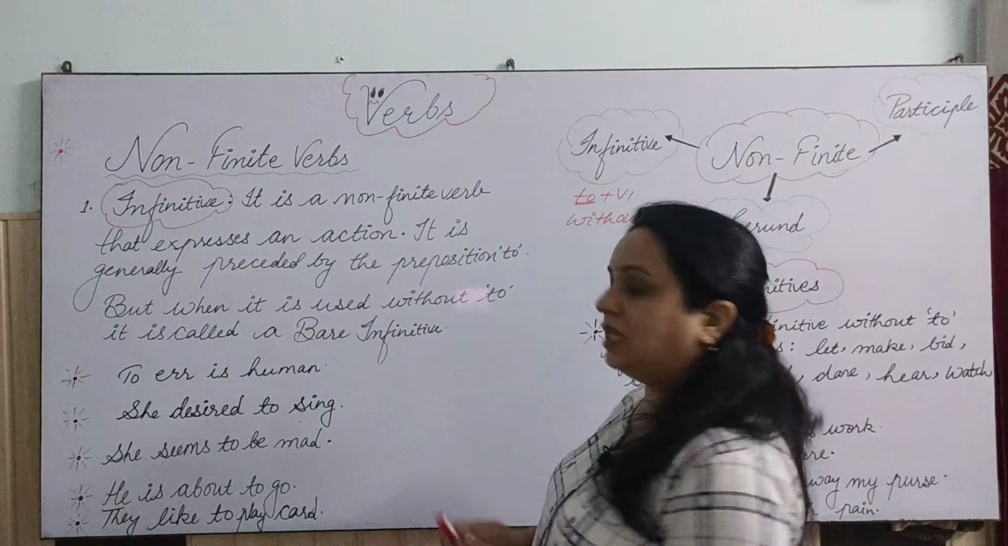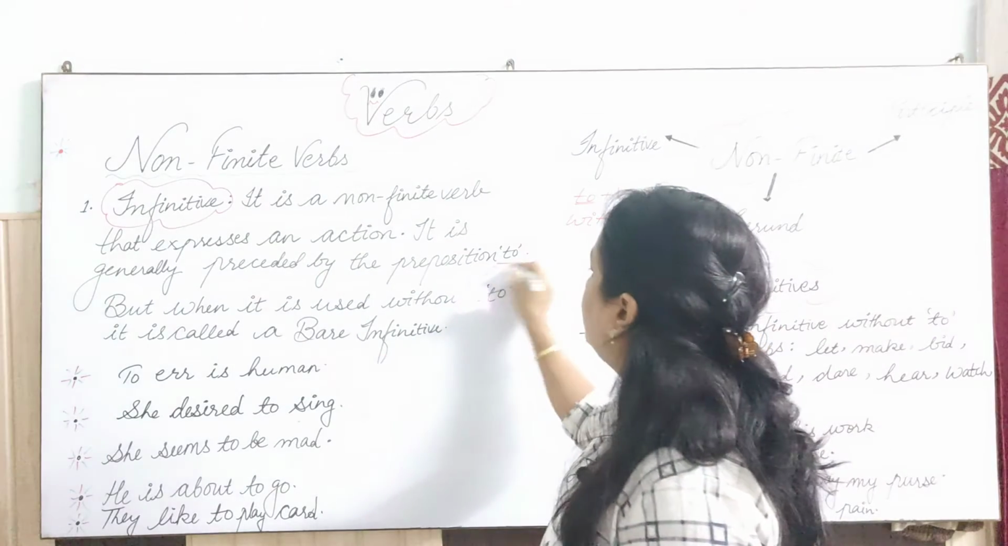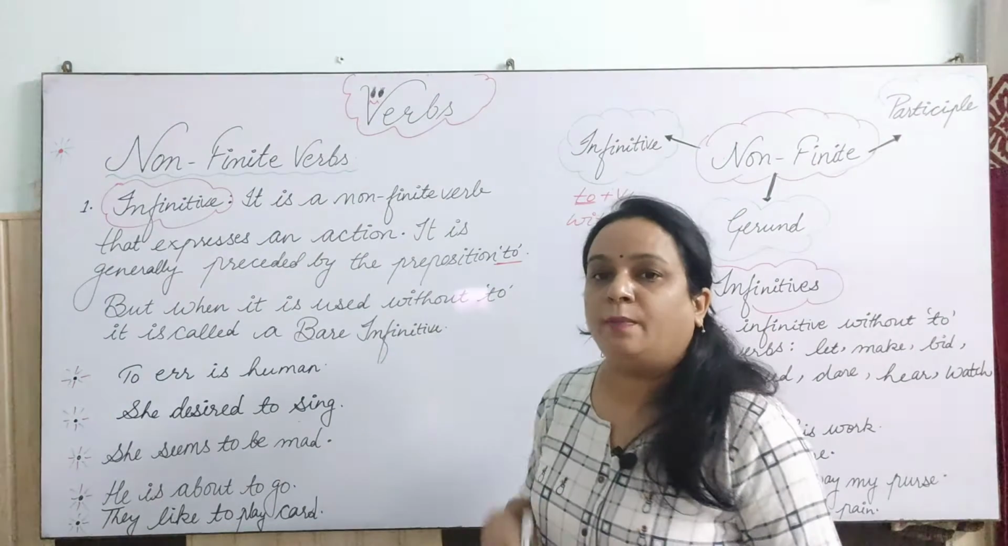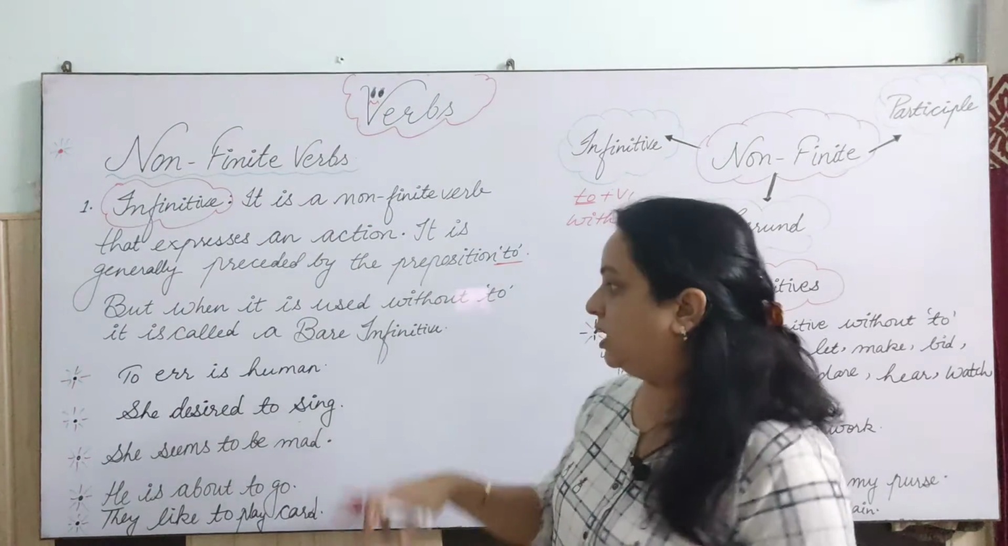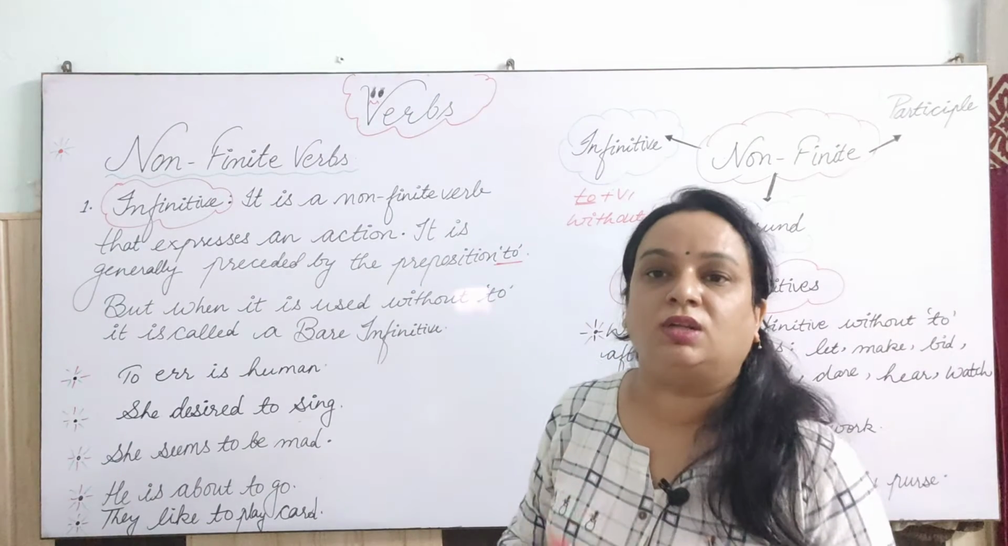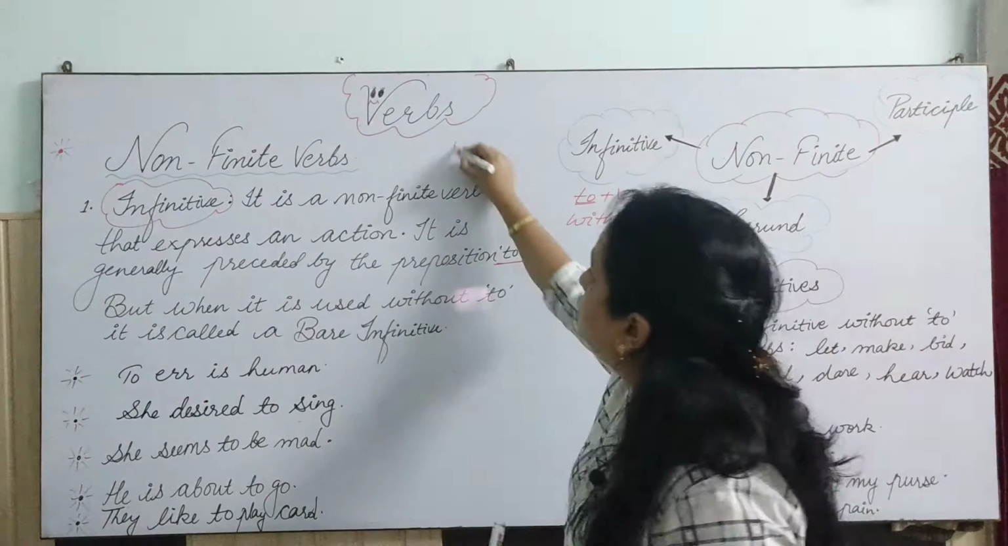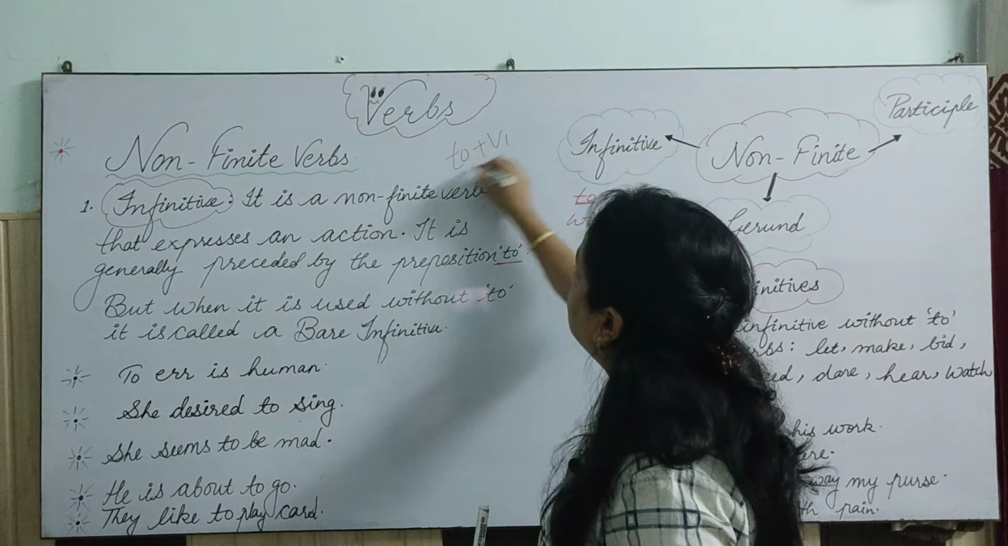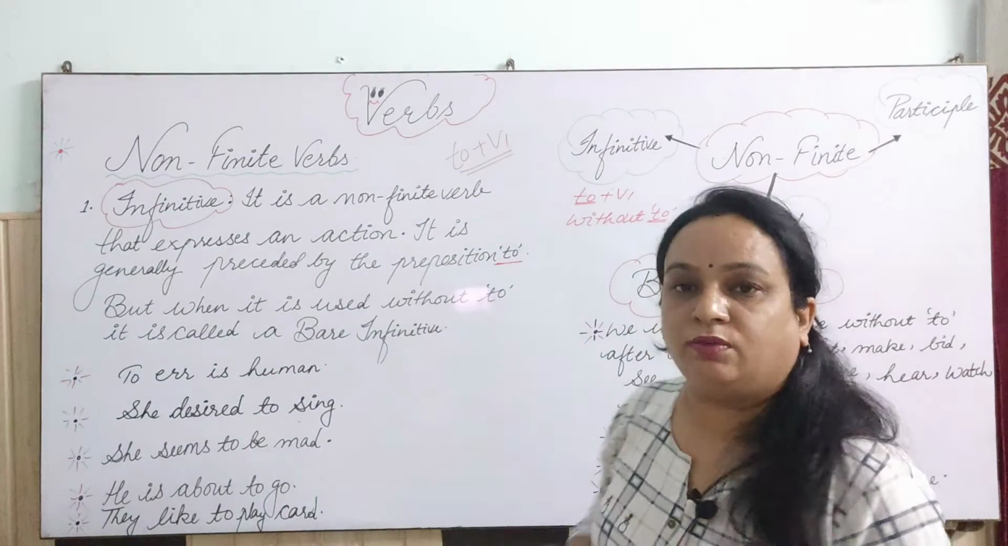So this is generally, in most of the cases, it comes with which preposition? To. पहले to आएगा, फिर verb first आएगा. To plus verb first is called infinitive. What is it? To plus verb first is called infinitive, right?